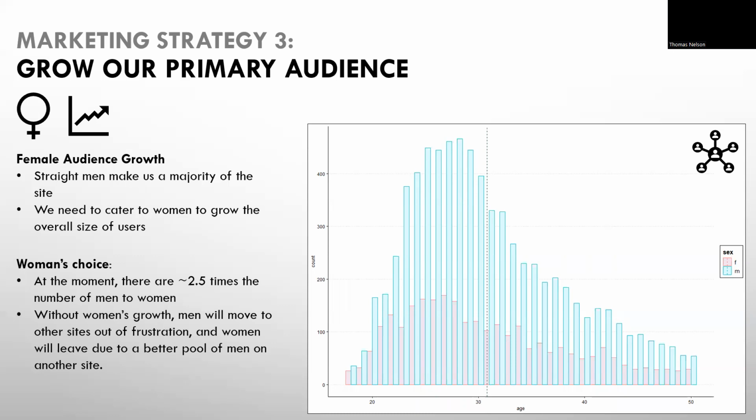The growth of women on the site will further grow the number of straight men. It will reduce users from leaving the site to other platforms for matches due to frustration from a smaller pool of people to match with.